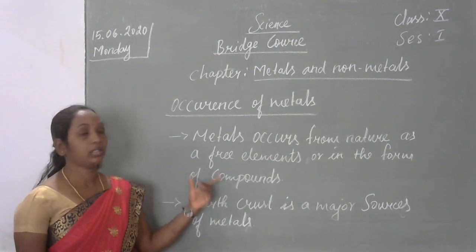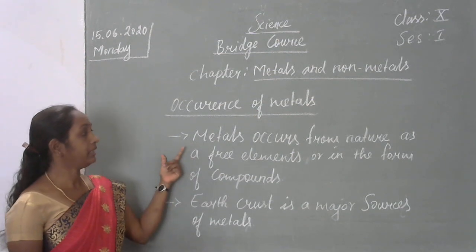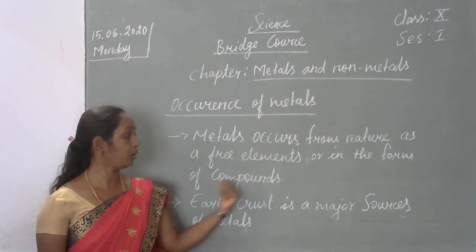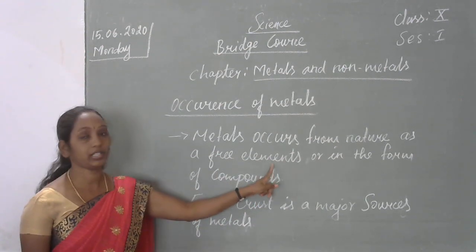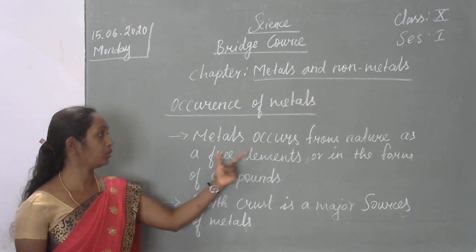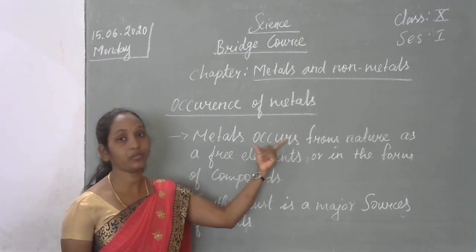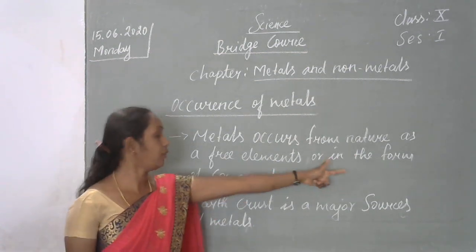Okay. The metals, where we are getting them from: occurrence of metals. Metals occur in nature as free elements or in the form of compounds. I told you before what is meant by element. It's made up of a single atom, a pure substance. Like that, metals occur in nature. We get them from nature as free elements or in the form of compounds.